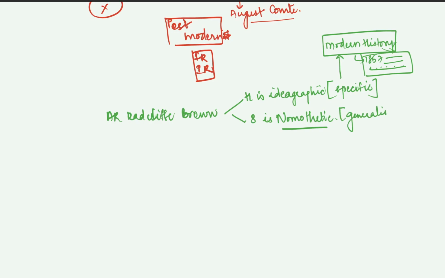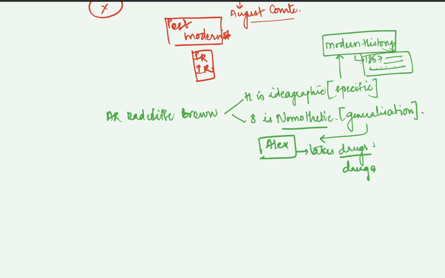In the first lecture, where I taught you what sociology is, I gave a very good example of generalization. If there is a person called Alex and he takes drugs, will sociology study Alex as a person? No, it will not. But it will study drugs and drug users. It will study tens and hundreds of Alexes.